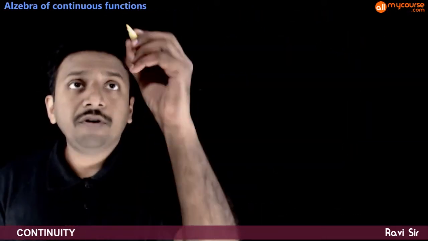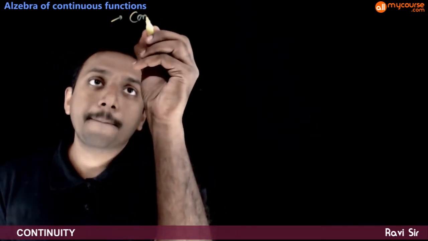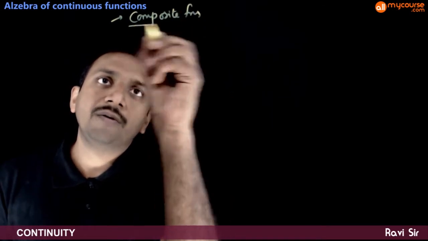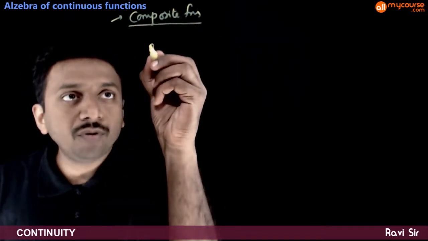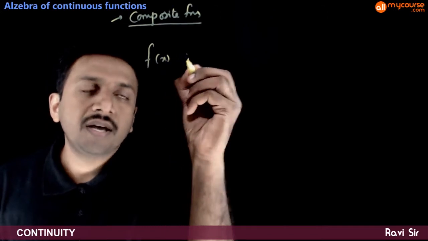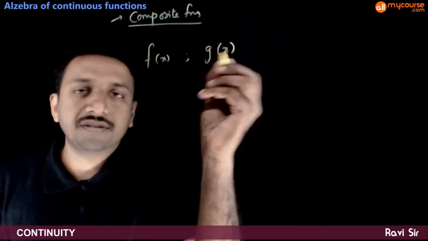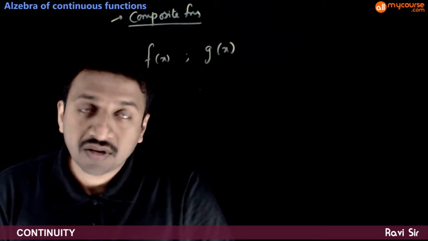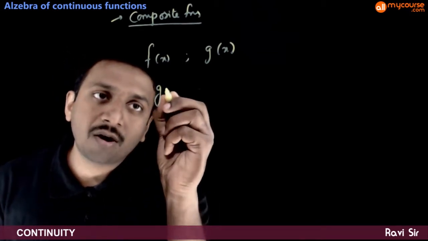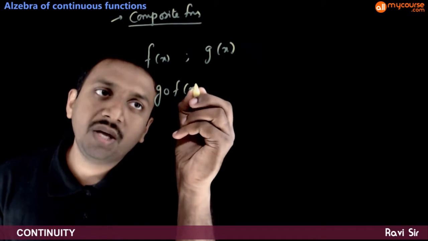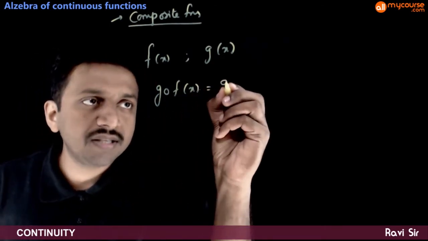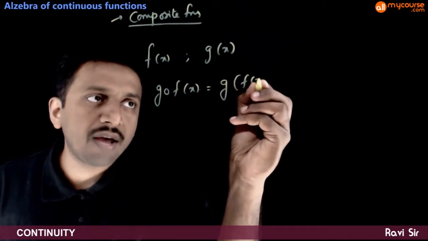Next, let us look at the continuity of composite functions. We have two functions f of x and g of x, and we are talking about the composite function g o f of x, which is nothing but g of f of x.